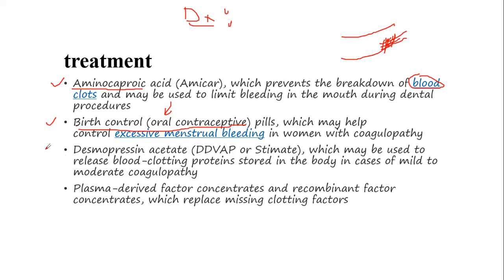And then there is desmopressin, that is desmopressin acetate, an antidiuretic agent, which may be used to release blood clotting protein stored in the body in cases of mild to moderate coagulopathic condition.